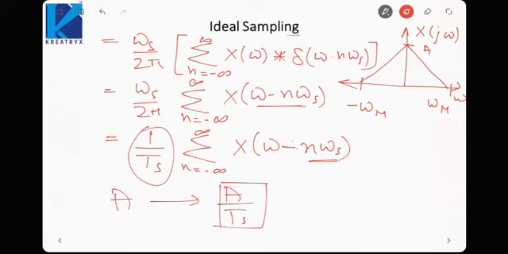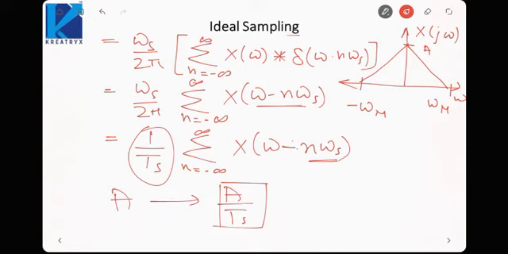Okay. So you need to remember this property because most of the time students do remember what sampling is. They do remember the frequency domain concepts. But what they do forget is that the amplitude will also be scaled by a factor 1 by Ts. Okay. So that you need to remember.